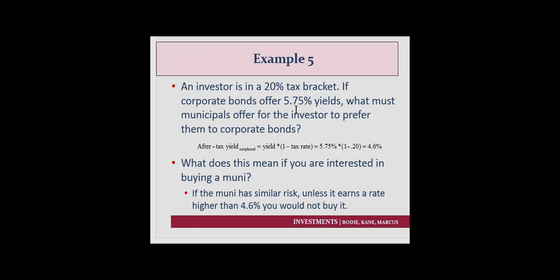You take the yield, 5.75%, times 1 minus the tax bracket, and we get an answer of 4.6%. So what does that mean? You would only buy the municipal bond if it earned a return higher than 4.6%, right? So unless it beats that, you wouldn't be interested in the municipal bond.